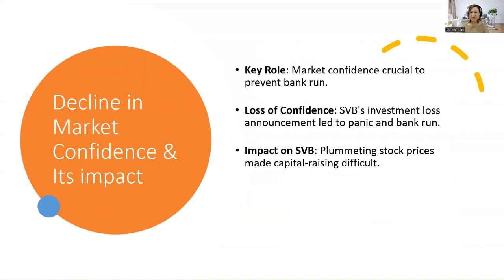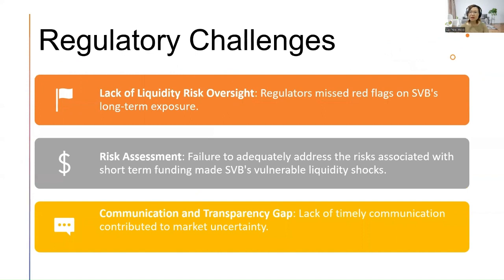Market confidence is key in preventing a bank run. After the announcement of SVB's investment loss of about 1.8 million from the sale of investments, including bonds and securities, a panic set in among its customers, and a bank run ensued. SVB stock plummeted by more than 60% in the days leading to the SVB collapse, thus making it more difficult for SVB to raise capital.